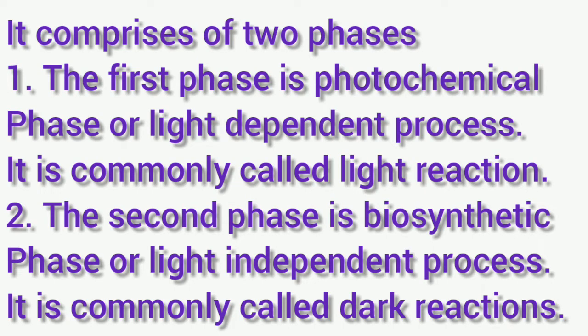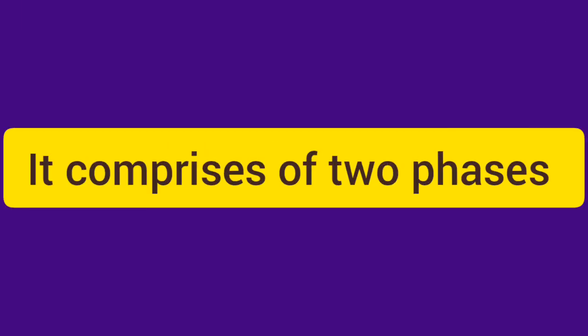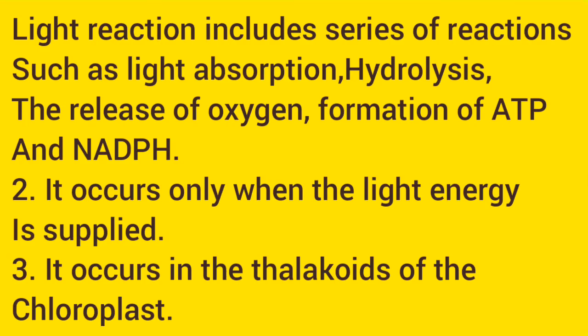It comprises two phases. First phase is photochemical phase or light dependent process. And the second phase is biosynthetic phase or light independent process, commonly called light reaction and dark reaction. See this diagram. This green color of stacks are called grana, or you can say thylakoid. They are also called thylakoid connected by lamellae.